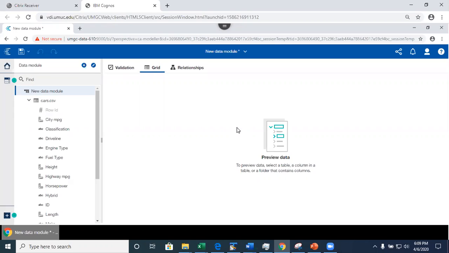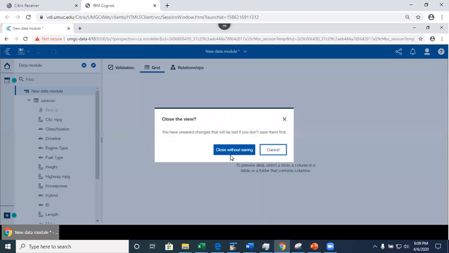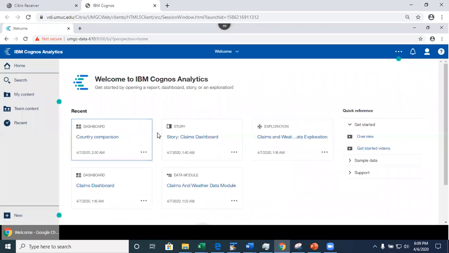The reason is they cannot see the data in your personal area that is associated with this visualization. So I just want you to keep that in mind. Let's close this. I'm not going to save it. Close without saving.